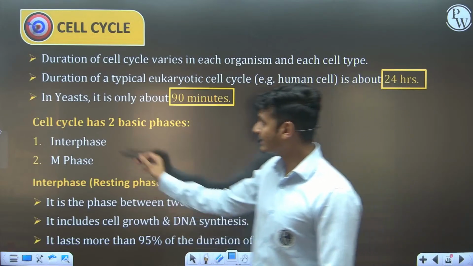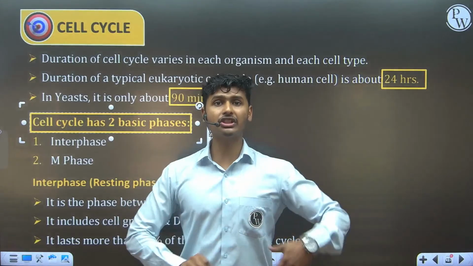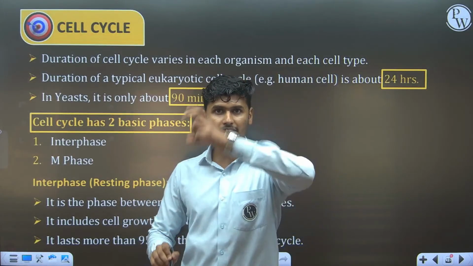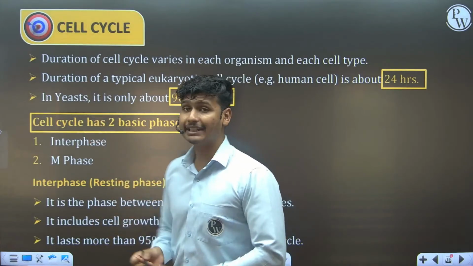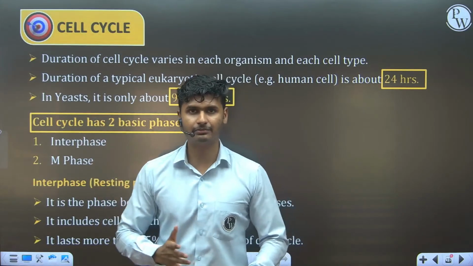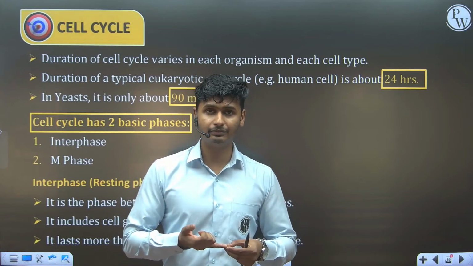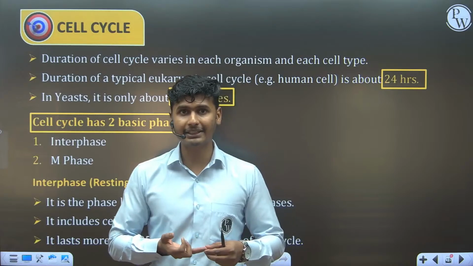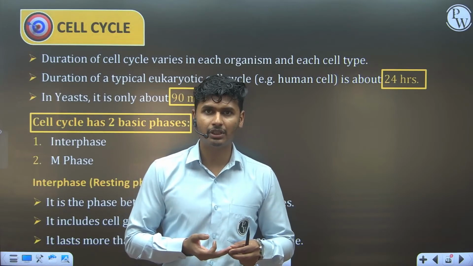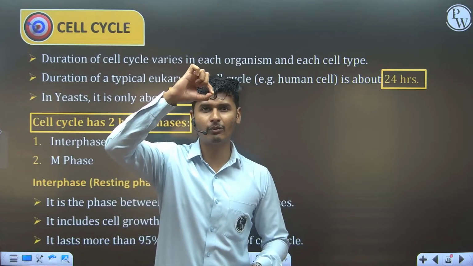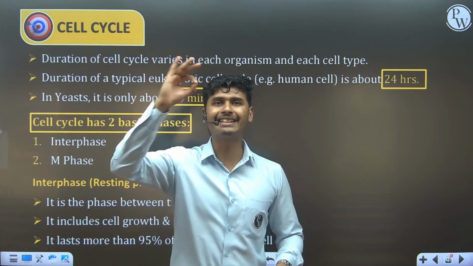So it varies from cell to cell. But this complete cell cycle means the growth, division, and development from one cell into two daughter cells, and that is known as the cell cycle. And what is a cycle in general? You have studied the TCA cycle, the phosphorus cycle, the carbon dioxide cycle. What is a cycle? A cycle means anything that starts from one point and at the end comes back to the same point.